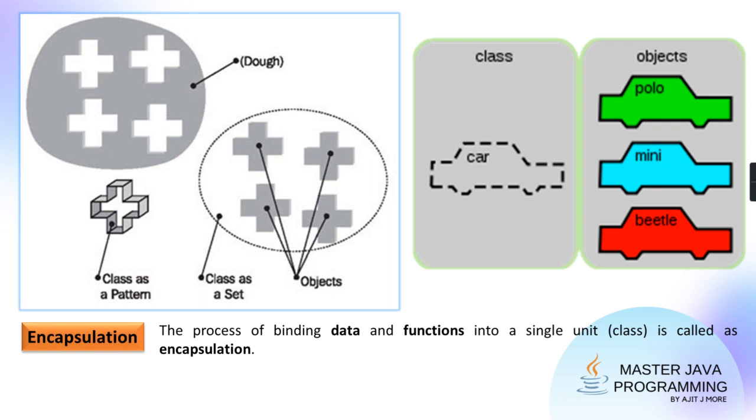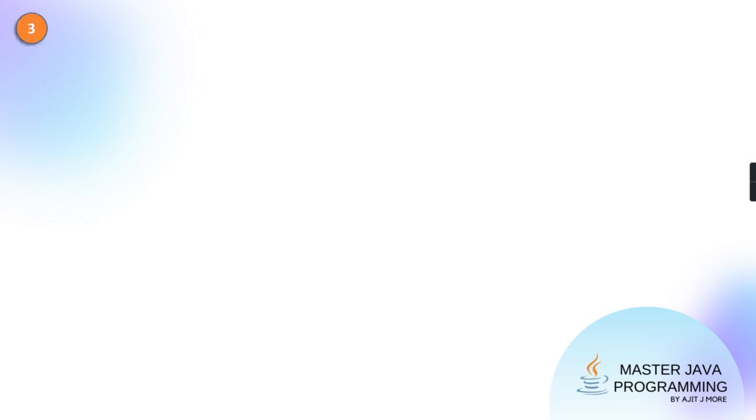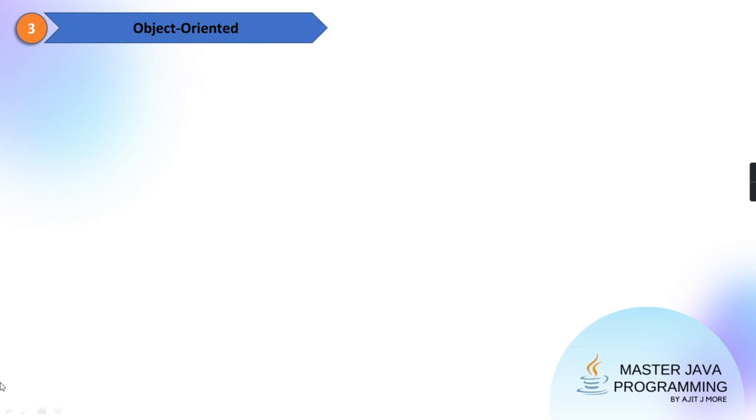Getting clear? Now I'll move to the features of Java, which was our main goal. Actually, we had started with the topic features of Java, in which we studied two features. The third feature we wanted to learn, but in that the concept of object-oriented came, and then I realized that you guys don't know anything about C++. Therefore, I quickly told the main features. What is a class? What is an object? What do you mean by encapsulation? What do you mean by abstraction? Abstraction means keeping certain things hidden and making only the relevant things visible to the outside world.